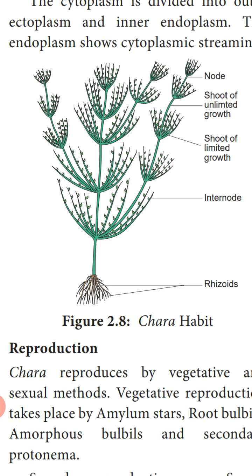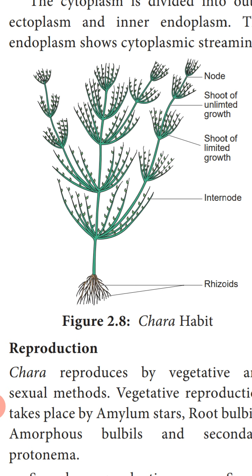It has a multicellular macroscopic structure. This we can see with our naked eyes, and the plant body is differentiated into a main axis and the rhizoids. We have studied that the rhizoids are thread-like structures.